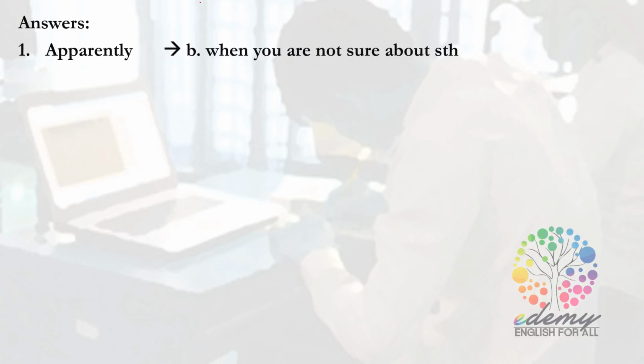Well, I haven't spoken to him myself, but apparently he was caught cheating in his maths exam. According to this sentence, I haven't spoken to him myself means that I haven't talked to him, and I have no evidence that he cheated in the exam as well. So here, apparently is used when you are not sure about something. Okay? Okay, let's move on to the second word.